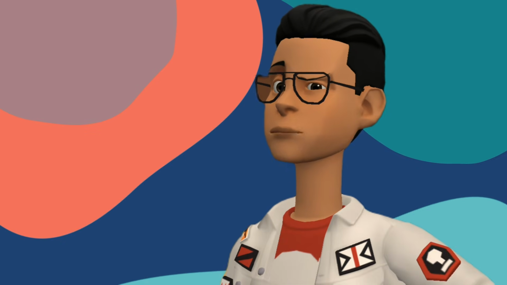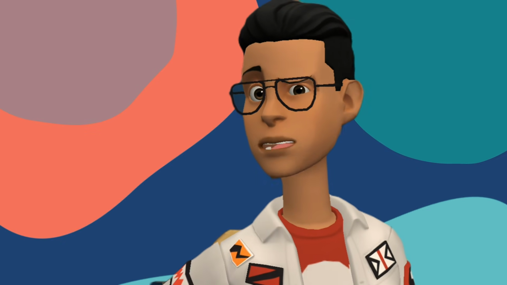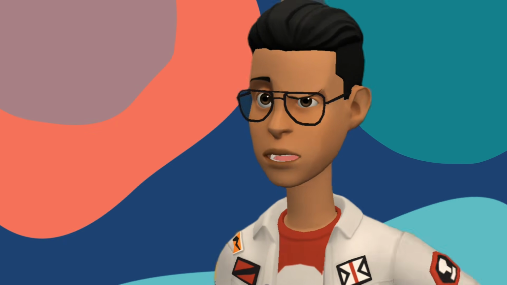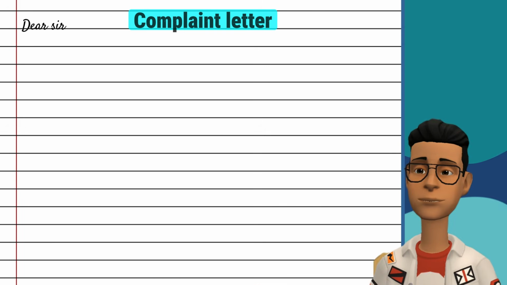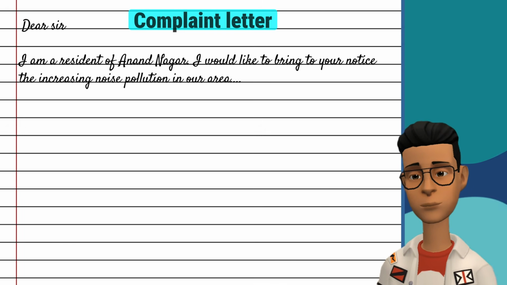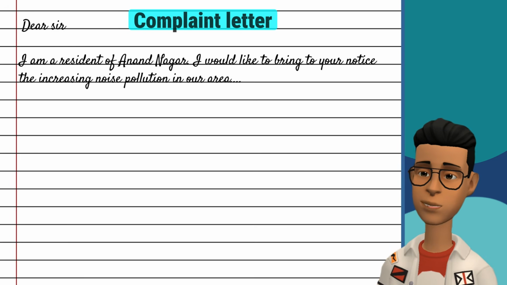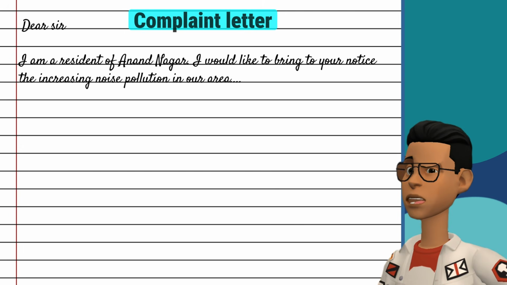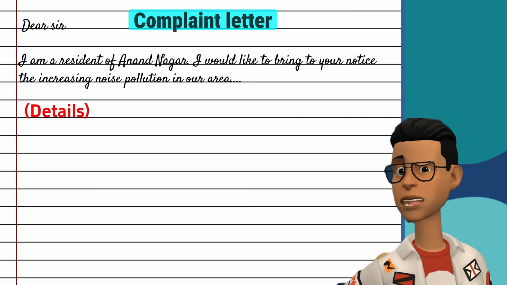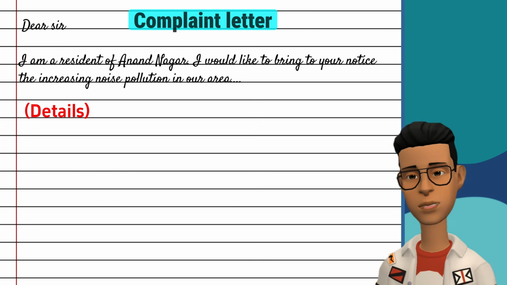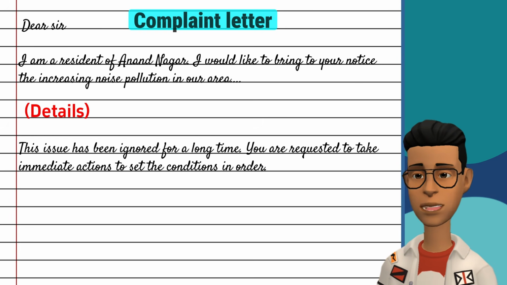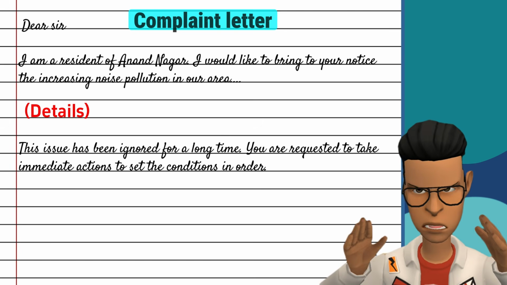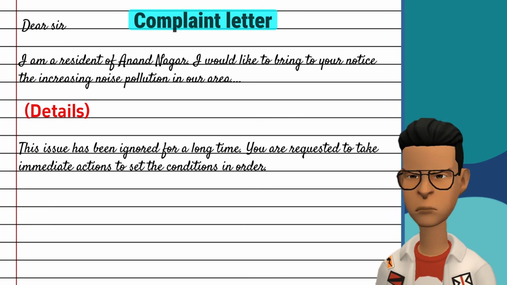Also, there's another type of complaint letter. For example, if you have a general problem, like increasing pollution, unsanitary conditions, etc., you can start the body like this. "I am a resident of blah blah. I would like to bring to your notice the blah blah." In the second paragraph, tell the details of the problem, just like you would do in the letter to the editor. In the last paragraph, you can tell that the problem had been ignored for a long time.